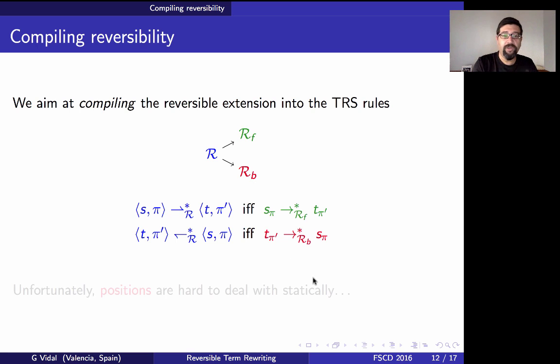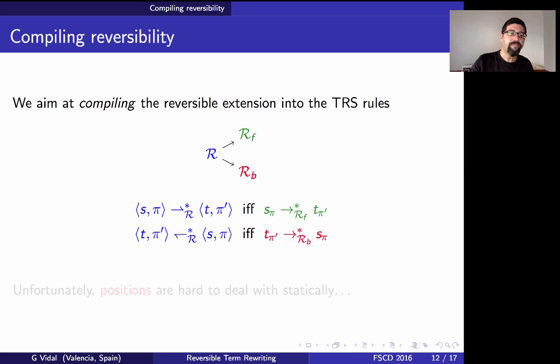So we don't need to consider an extended version of term rewriting; we can keep the standard rewriting relation and just consider these two instrumented systems, depending on whether we want to go backwards or forward.